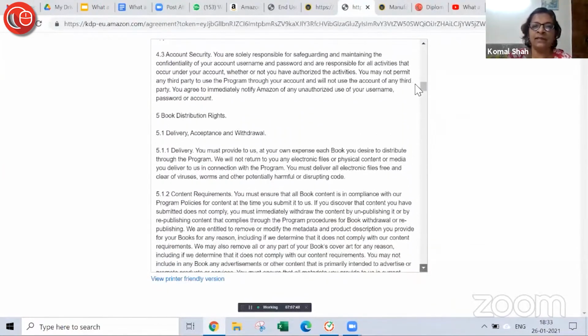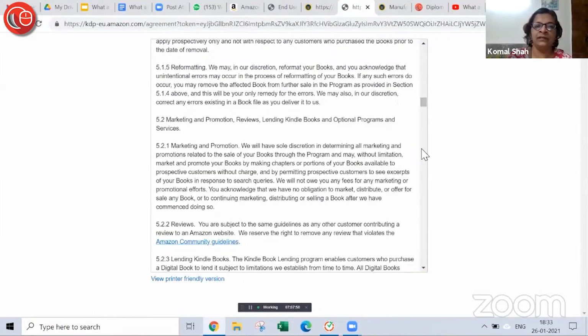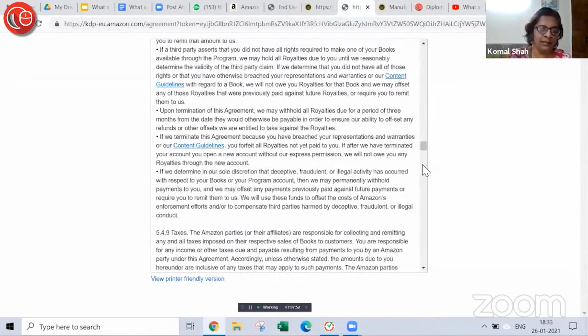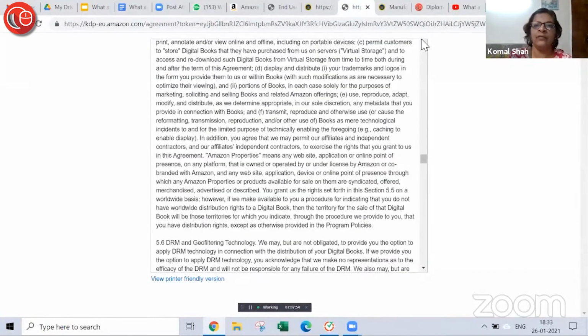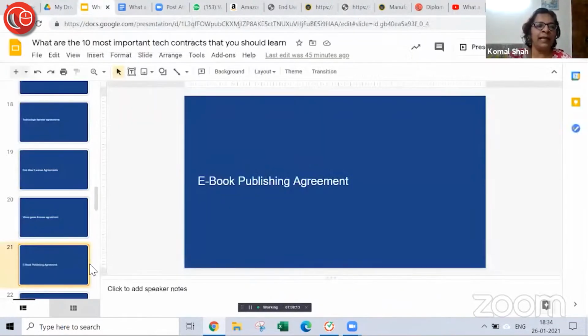This is the book publishing agreement where you are working with Kindle to publish your intellectual property, your books. So these are related to products. These are all right there, open on the internet for you to find.